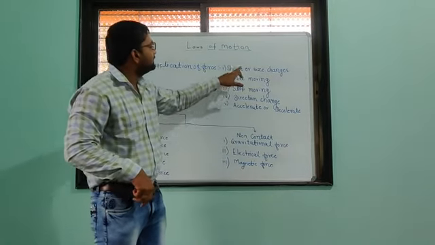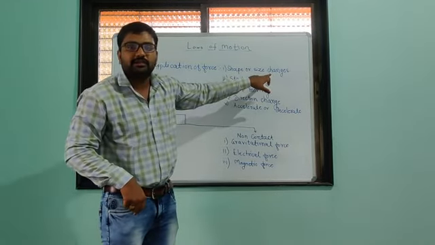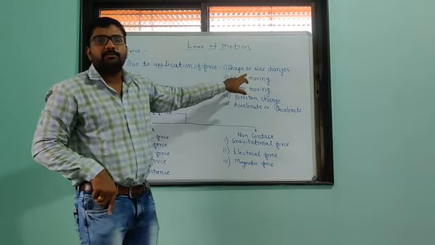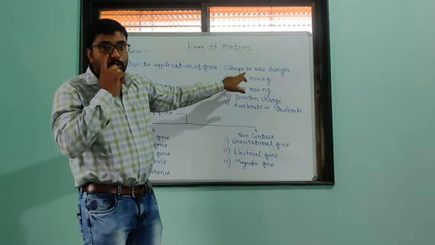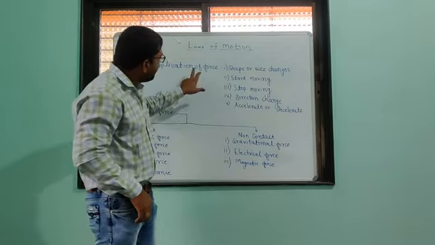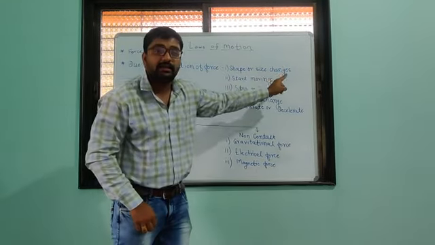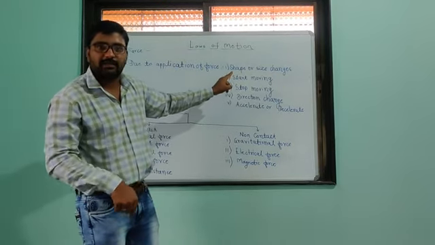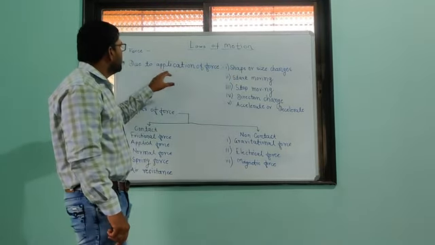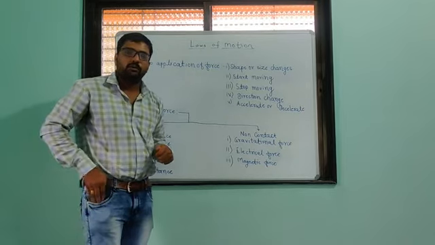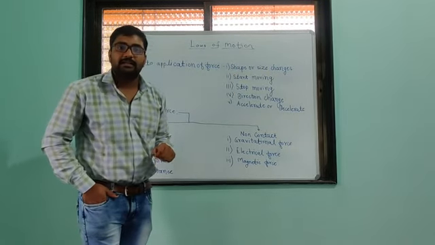The shape and size of that atta gets changed, and we will make a round-shaped roti. Initially, we apply force on that, and due to that, its shape and size get changed. So from that example, we understood that due to the application of force, shape and size get changed.